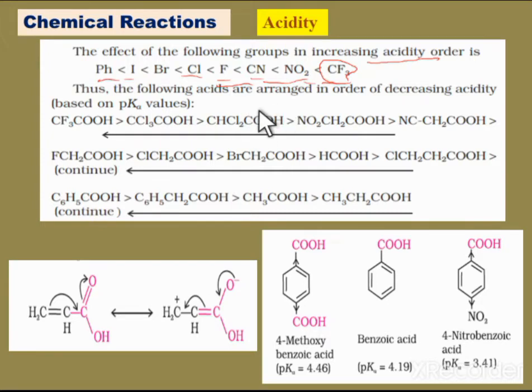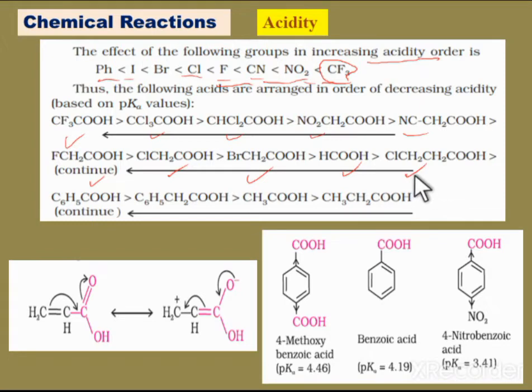If you consider the different kinds of carboxylic acids, the decreasing acidic nature goes this way: CF3COOH has more acidic nature than CCl3COOH, than CHCl2COOH, than NO2CH2COOH. Next one, NCCH2COOH, then FCH2COOH, then ClCH2COOH, BrCH2COOH, and HCOOH, that is nothing but formic acid.